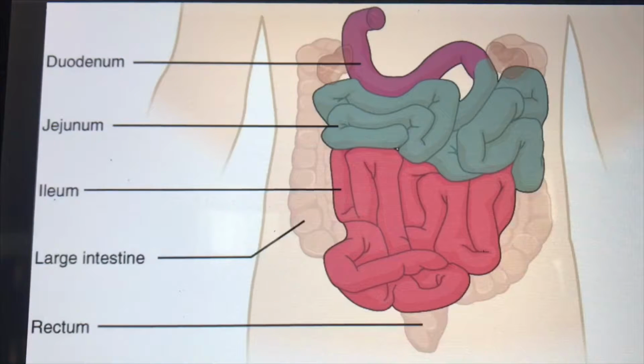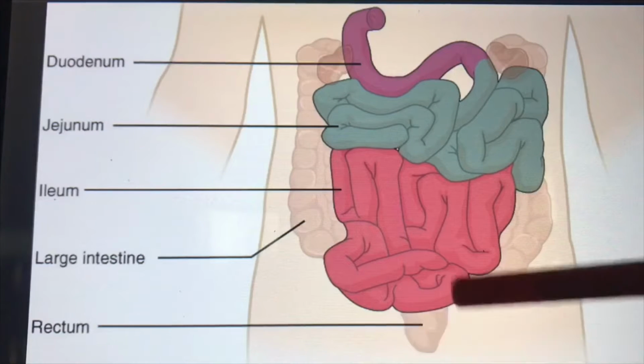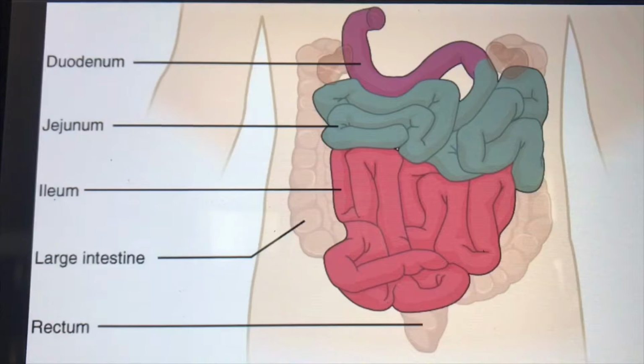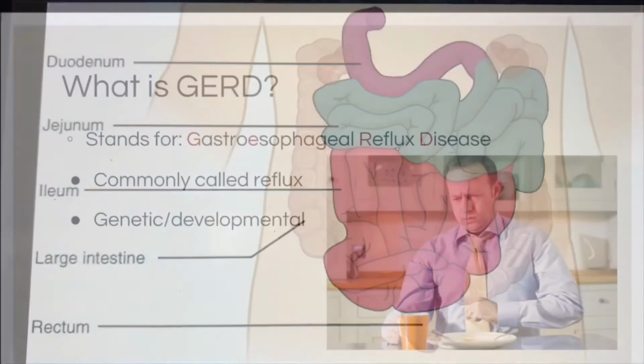The water and other water-soluble products will then enter the bloodstream. After, materials will move into the rectum. The rectum is a holding area for undigested materials until waste leaves the body through the anus.